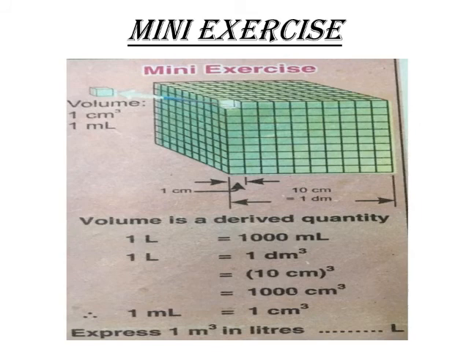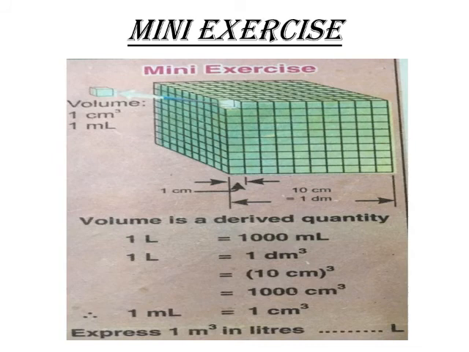So the volume of one small box comes out to be 1 centimeter cube, and the volume of the big box becomes 1 dm cube.